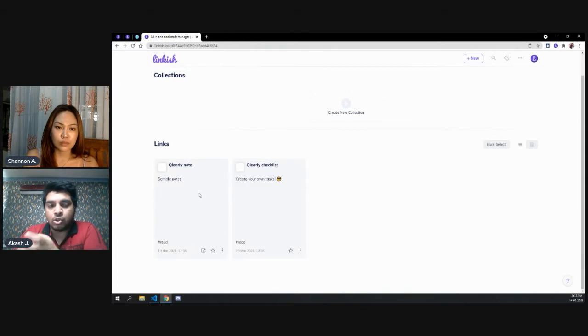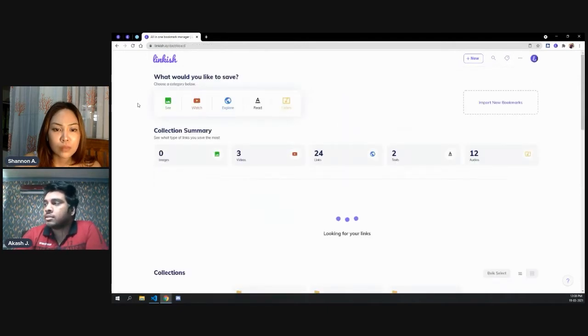So the notes are added as a note only right now. The thing is that we do not have a checklist feature right now, but because of Clearly we think a lot of our users would want to move from Clearly to Linkish, and because of that we will be very happy to add the checklist feature here. So basically in future, maybe by the end of this month, or maybe early next month, you will be able to create a to-do checklist inside Linkish also. You will be basically able to check items here.